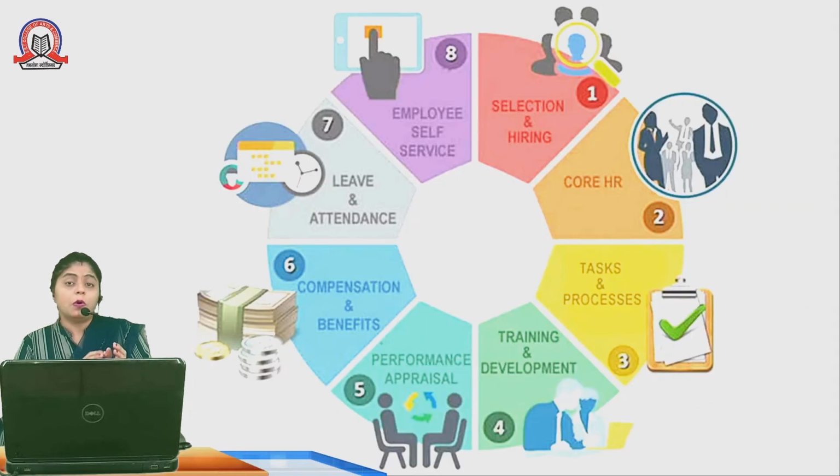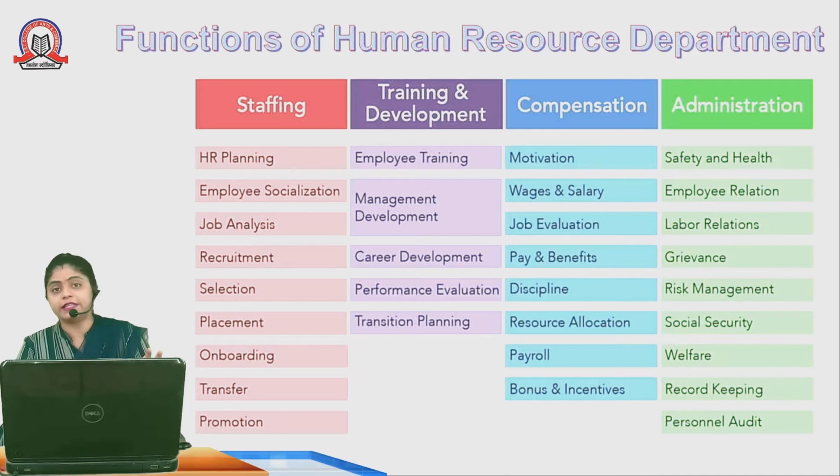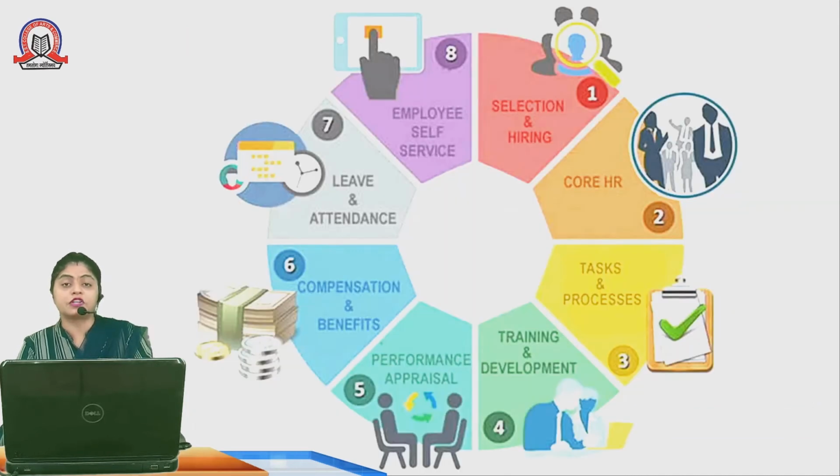If we take the core out of all these sub departments, these are the core functions of HRM. Selection and hiring, it's nothing but recruitment and selection. Core HR, which includes various policies such as welfare facilities and other amenities, health and safety measures, compensation policies, tasks and processes, what duties and responsibilities have been allotted.